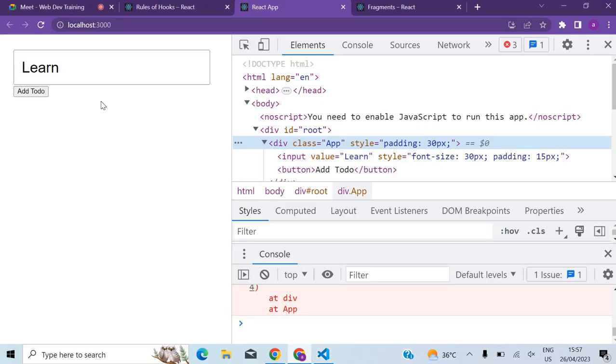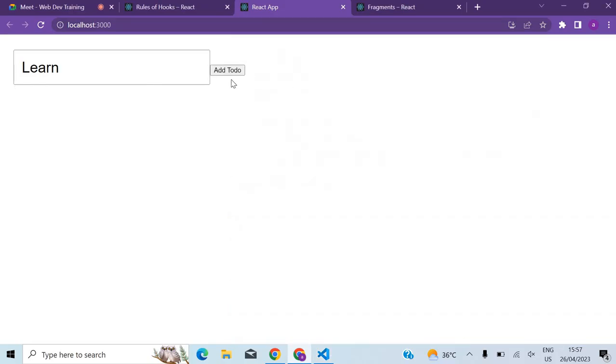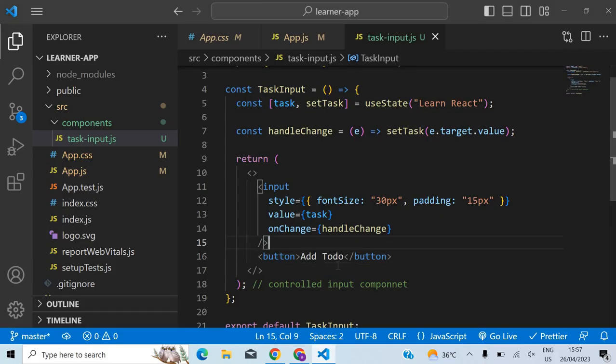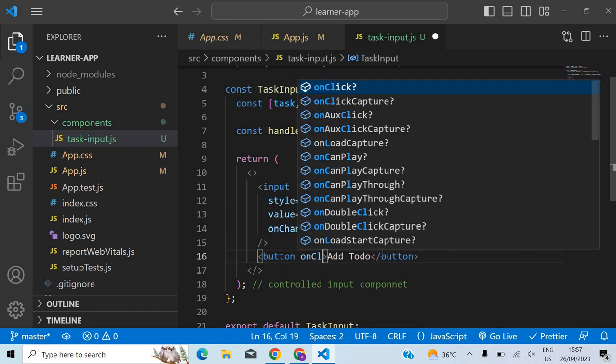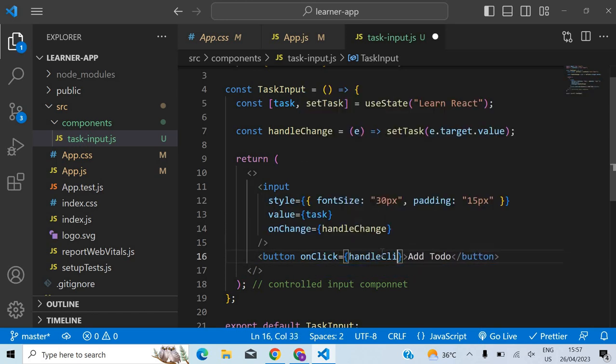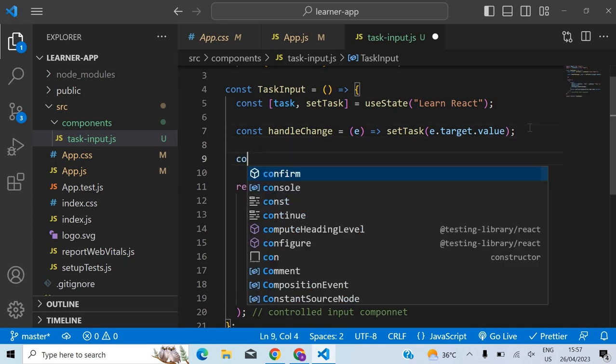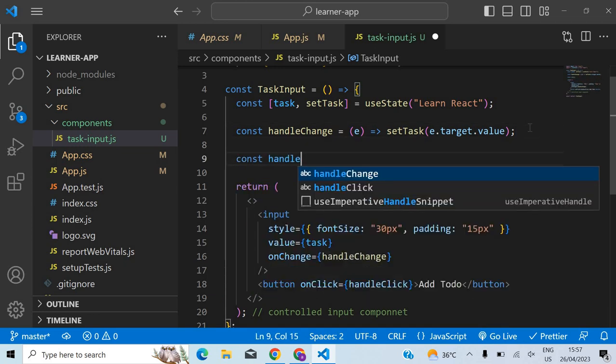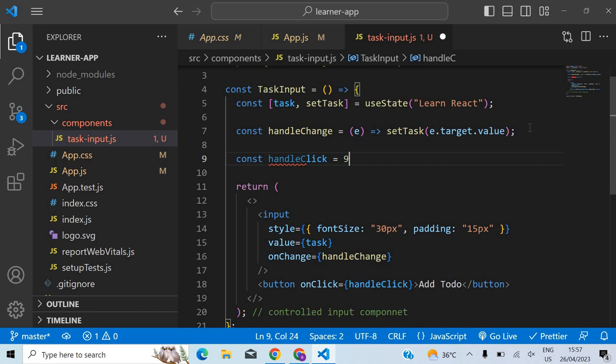Now I have a button here. What I want to do is, when I click on this button, I want to print whatever I type in the console. What should I do for that? What event listener? Yeah, button onClick, handleClick. So let me define the function. const handleClick is equal to,